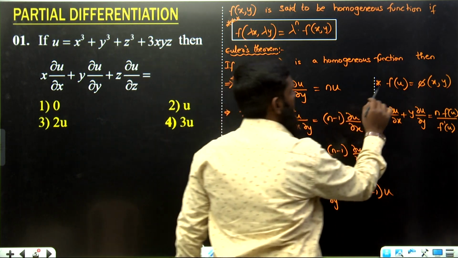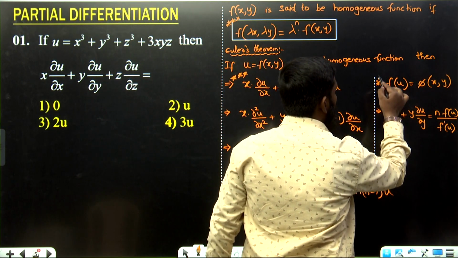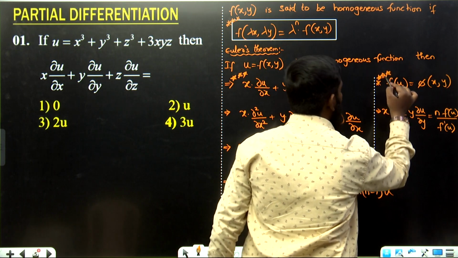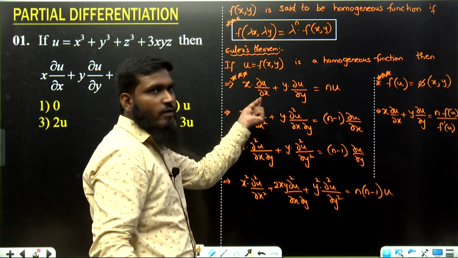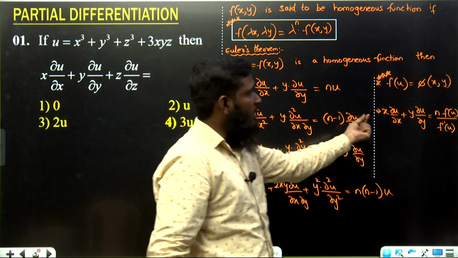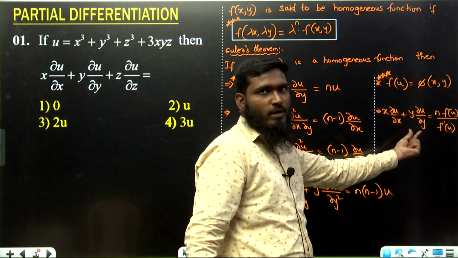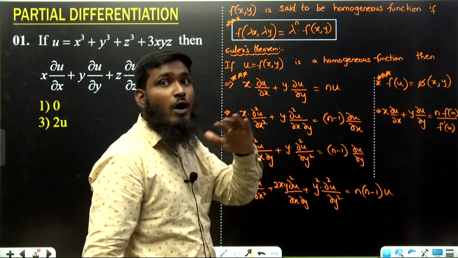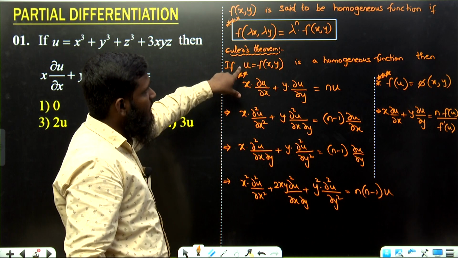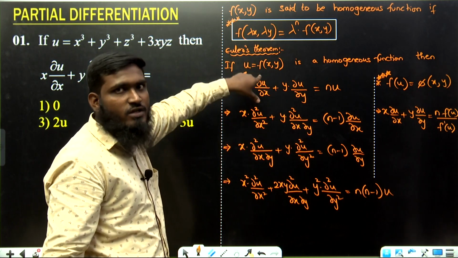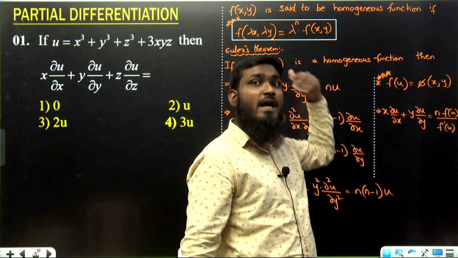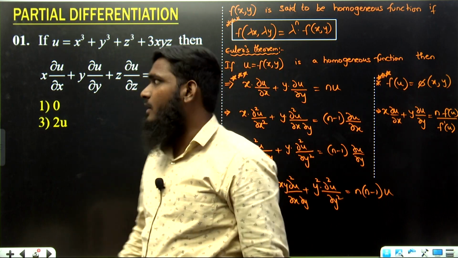Next important is this part, f of u is equal to phi of x comma y. Okay, this is also most important. Now we are having x into dou u by dou x plus y into dou u by dou y over here also, the same part. How we have to identify: over here u is equal to, directly given. In this one, f of u we have taken. Okay. Now let us see this question.